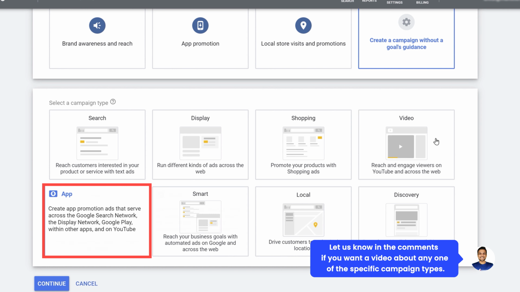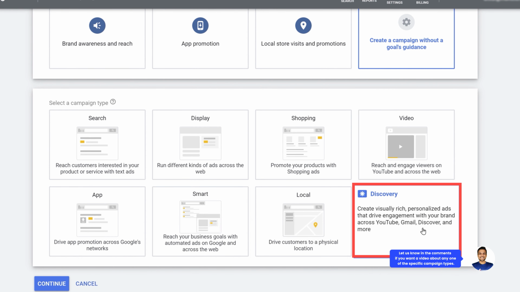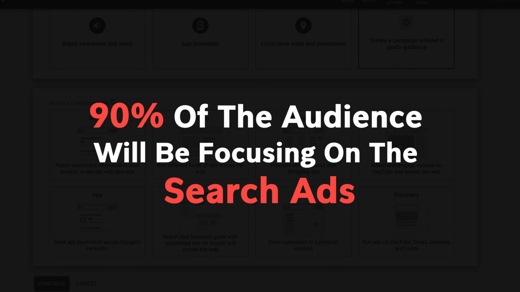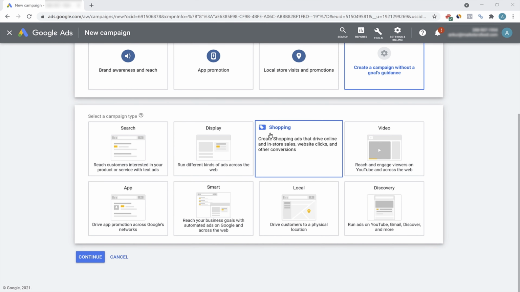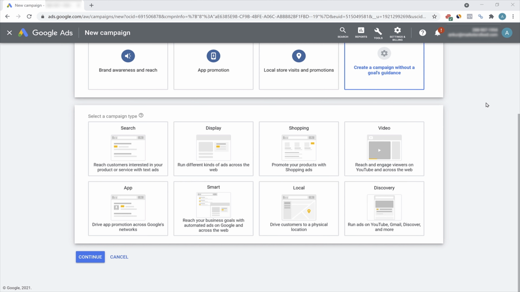Then there are app promotion ads, smart ads, local ads, discovery ads, and many more. 90% of the audience will be focusing on the search ads because search campaigns give you the best kind of audience, because the people who are searching for a keyword have the right intent. So if someone is searching for "buy guitar online," they have already made up their mind of buying a guitar. So fulfilling that intent is the right way to promote your company or the product you're offering.